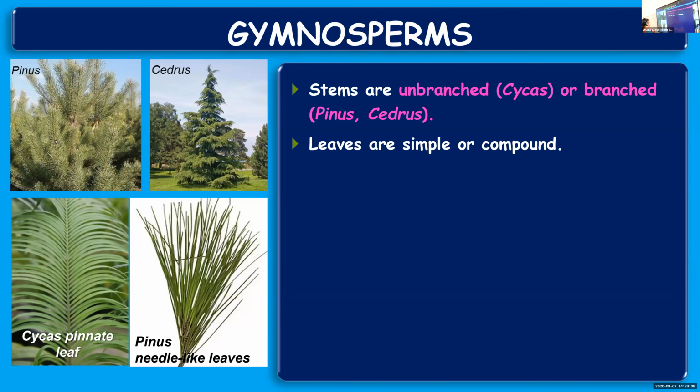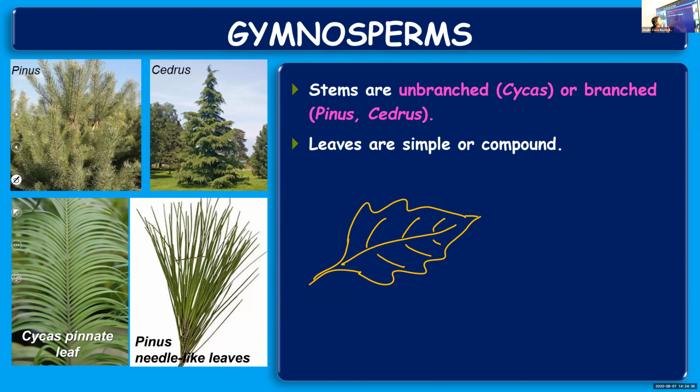So simple leaf means, I'll give you an example. I'm not giving the example of a pteridophyte, something which you're very familiar. If you take the case of a hibiscus plant, you can say it's an example for a simple leaf. Here you cannot find any leaflets.